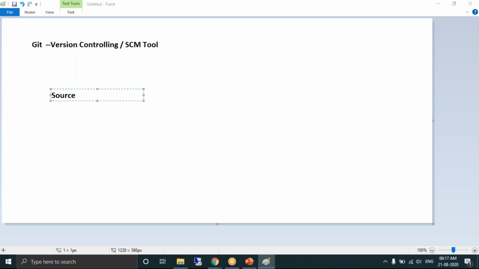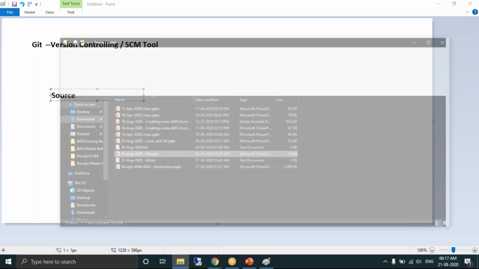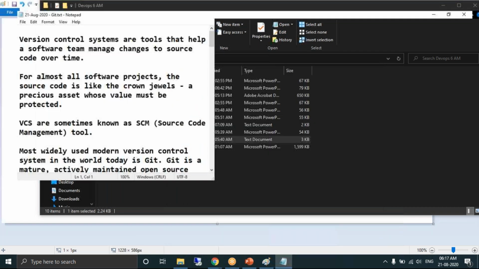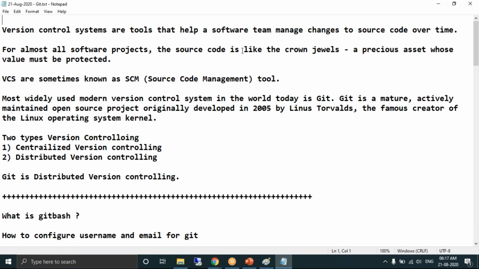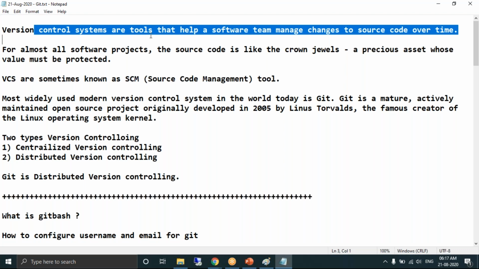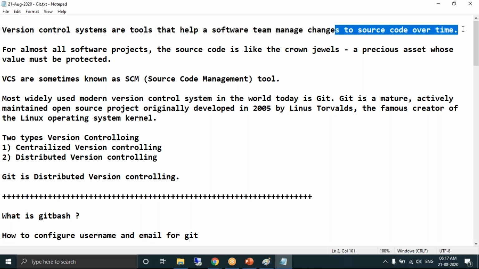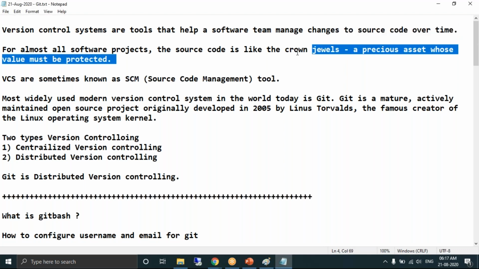Let's have a small understanding about the concept of Git. Look at this. Version controlling systems are tools that help the software team manage the source code over time. Am I right? This tool helps the team to manage the source code over a period of time. For almost all software projects, the source code is like a crown. It's a precious asset. What is the most important asset in a project? Source code.